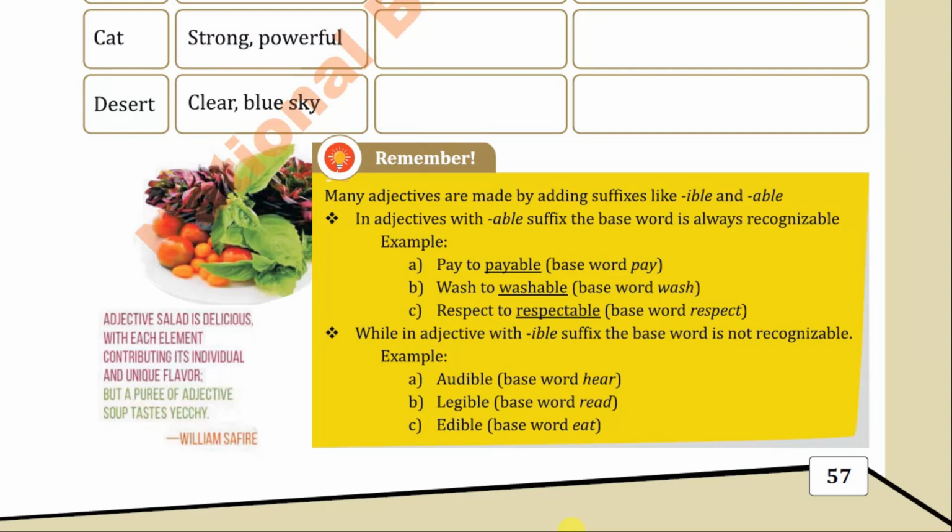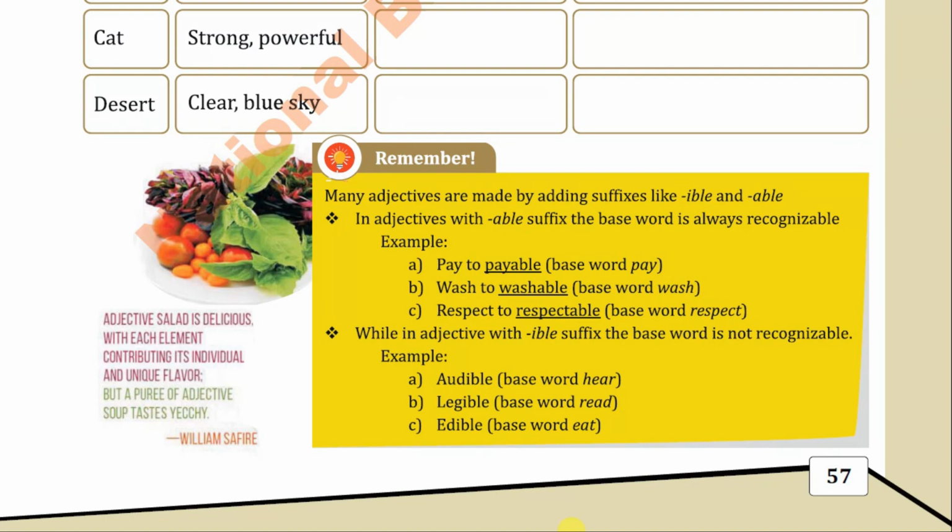Adjective salad is delicious with each element contributing its individual and unique flavor. But a purpose of adjective soup tastes yucky. This is just a quotation that is given by William Safire.